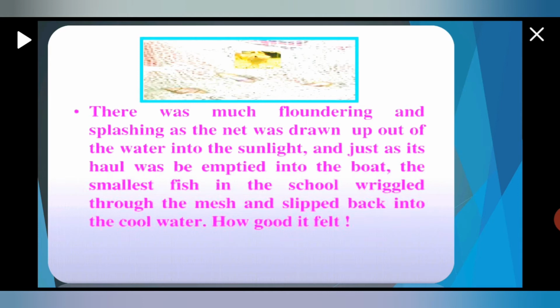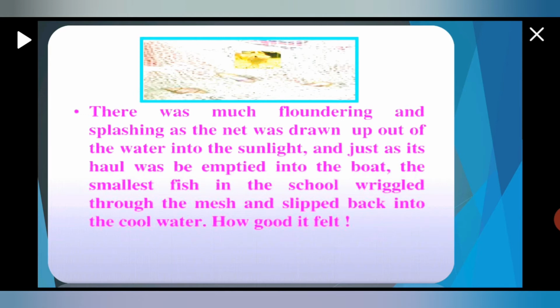He was able to escape because of his small size. He came out of the meshes of the net because he was very small, so he twisted his body and slipped back into the cool water.